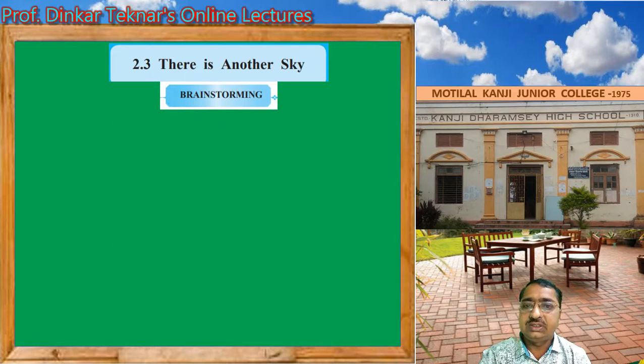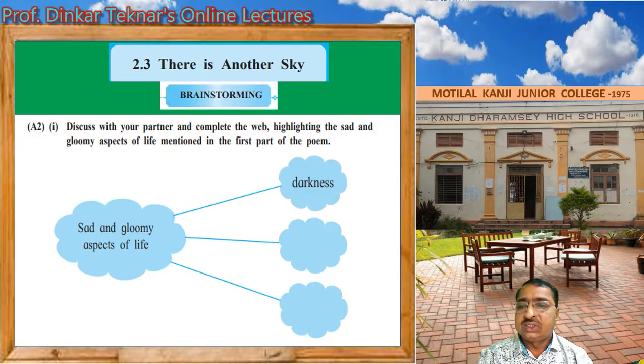Brainstorming activity. The first activity is: discuss with your partner and complete the web highlighting the sad and gloomy aspects of life mentioned in the first part of the poem. Sad and gloomy aspects of life. First is darkness. Second, we can write faded forests. Then silent fields.